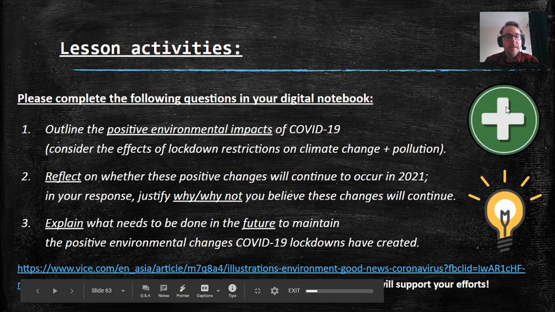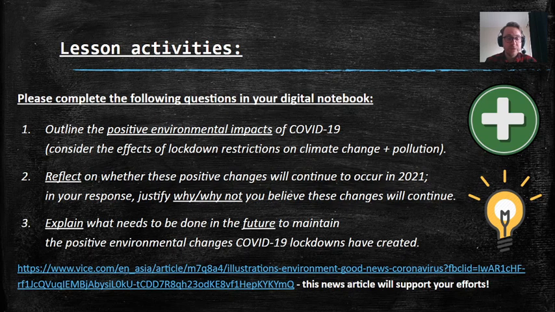Question 1. Outline the positive environmental impacts of COVID-19. So consider the effects of lockdown restrictions on climate change and pollution. Climate change and pollution are human-caused activities. So basically you're thinking, okay, what are humans not doing that's leading to these positive impacts of COVID-19? Read through the article, the slide should give you information on that. I've said outline, so you don't have to explain the science behind some of these changes. You just need to list them, basically. State these changes.